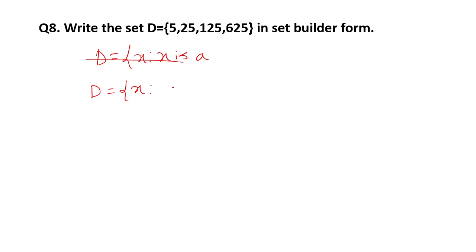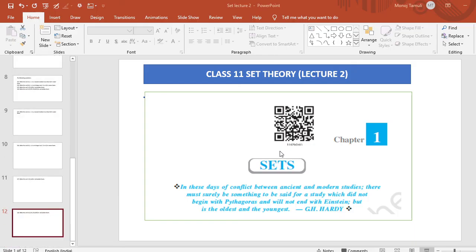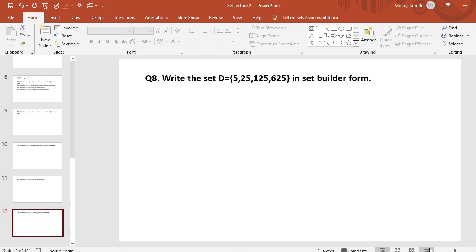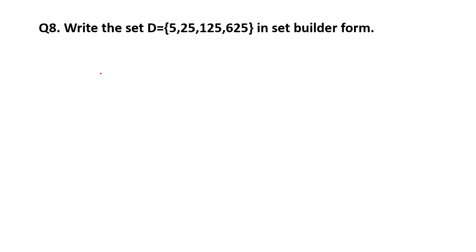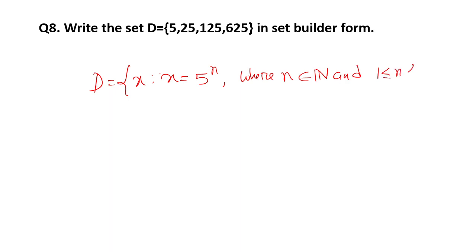D equal to x such that x equal to 5 to the power n, where n belongs to natural numbers and 1 is less than or equal to n is less than or equal to 4.